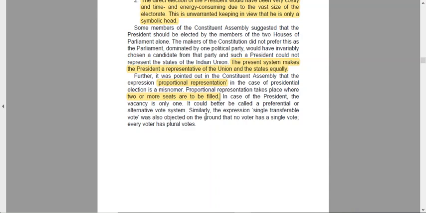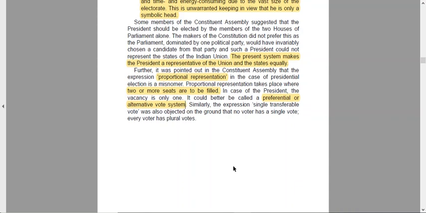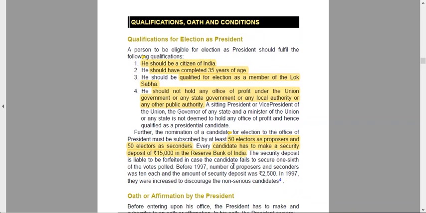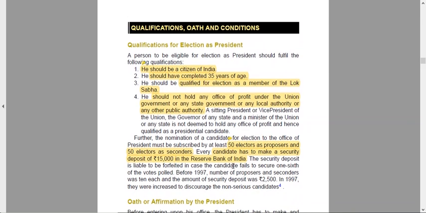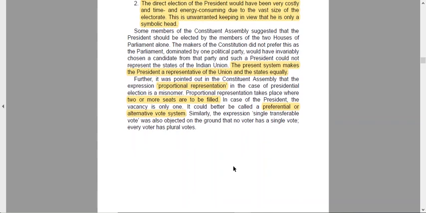It could either be called a preferential or an alternate vote system. Similarly, the expression single transferable vote is also objected to on the ground that no voter has a single vote. Every voter has a plural vote. Everybody gives a 1, 2, 3, 4. So you cannot say it is a transferable vote. Everybody is actually giving multiple votes. So this is a misnomer as per many specialists and jurists.